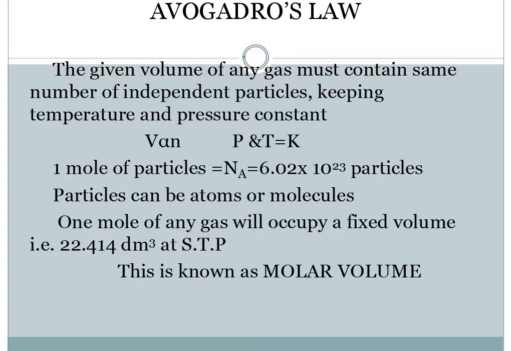Now we are talking about particles. What are these particles? Particles can be any atom or molecule. That means we are talking about the gas atoms or molecules, it can be helium gas, it can be oxygen molecules, anything like that.